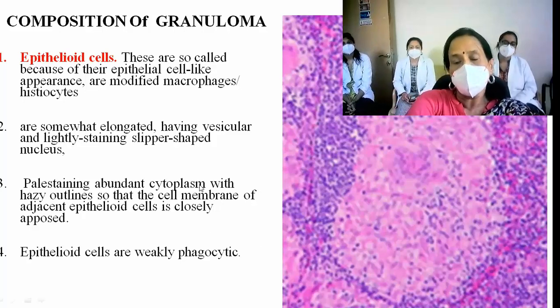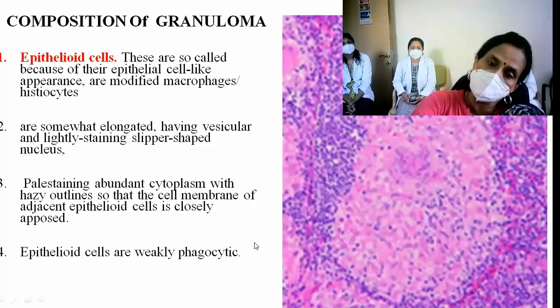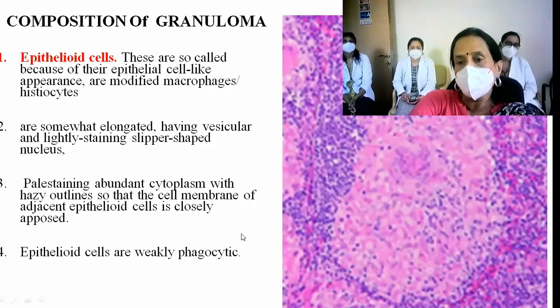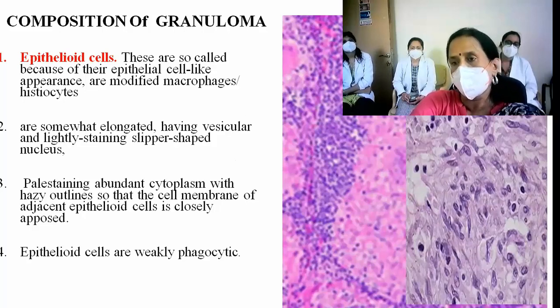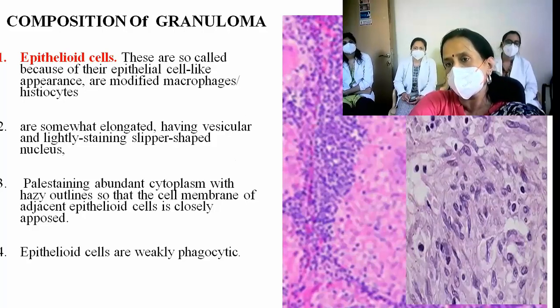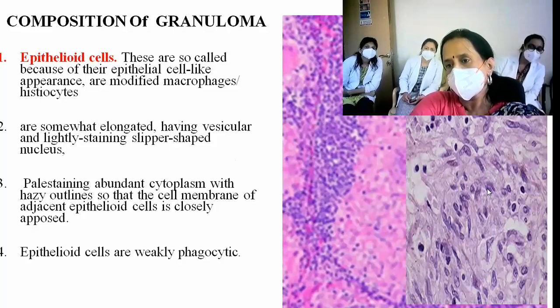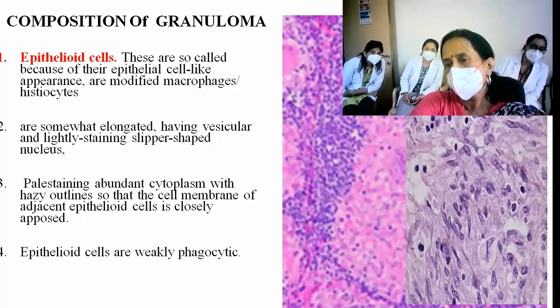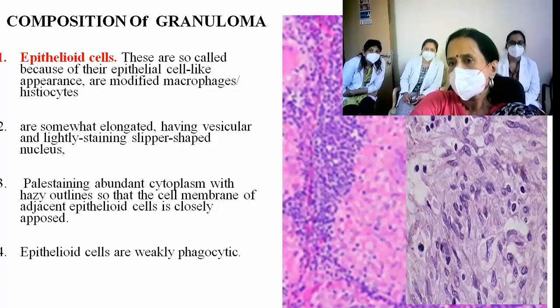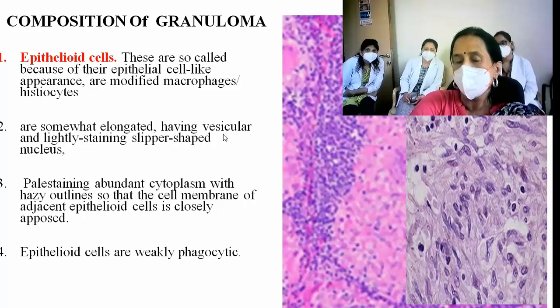So they're weakly phagocytic. No use even in spite of getting modified. They're not powerful as phagocytes. Okay. Can you appreciate these? Okay, very nice vesicular nucleus, slipper shape, and all these small cells are lymphocytes.